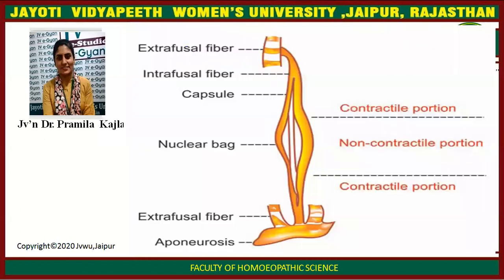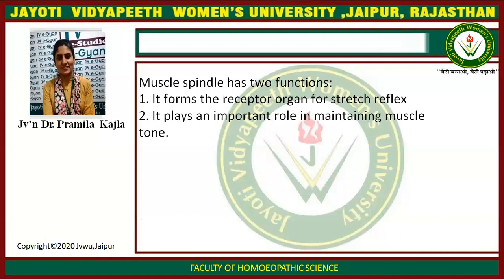So, in this diagram, this is the muscle spindle, extrafusal fiber, intrafusal fiber, capsule, nuclear bag. This is the cortical portion, this is the non-cortical, and this is the contractile portion. Extrafusal fiber, aponeurosis. Muscle spindle has two functions. It forms the receptor organ for the stretch reflex. It plays an important role in maintaining muscle tone.